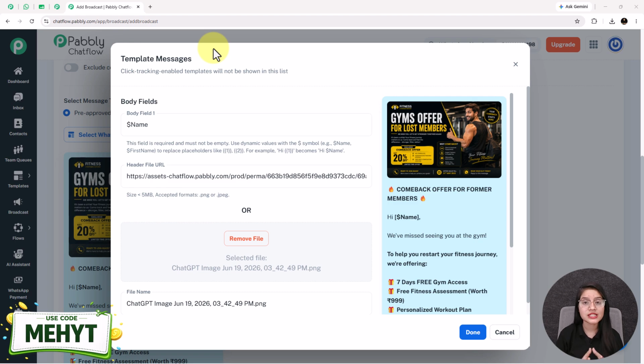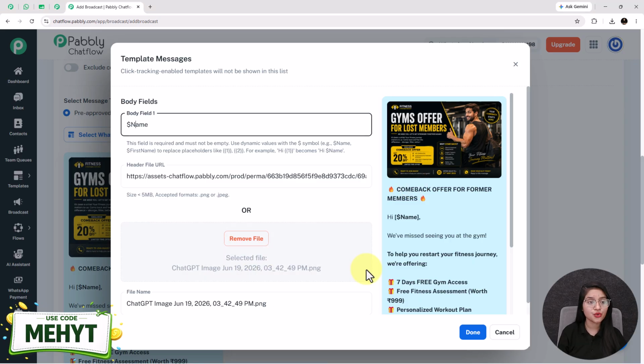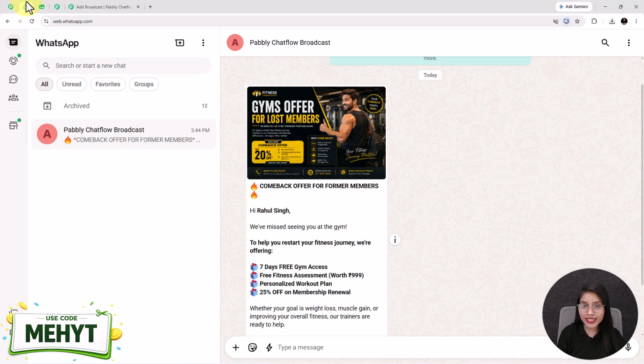Every gym owner spends money trying to get new members. But what if I told you that the easiest members to get are the ones who have already paid you before? Think about it. These people already know your gym, they already trust your trainers, and they have already made the decision to join once. Most gyms completely forget about them after they stop coming. So in this video, I am going to show you how gyms can instantly connect with past members using WhatsApp.